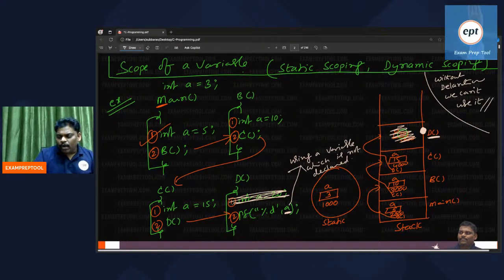Inside the D function, you are using some variable which is not declared. So we don't know from where this A came. Inside the D function you are using someone who is not available. Without declaration, how can you use it? Can anyone help me now? Will it give error or not? Without declaration, you cannot use it. If you use it, will it give error?